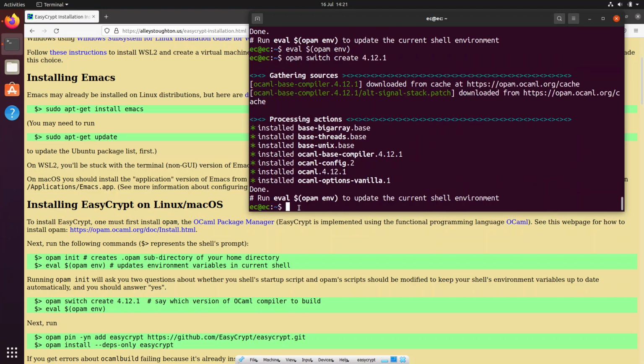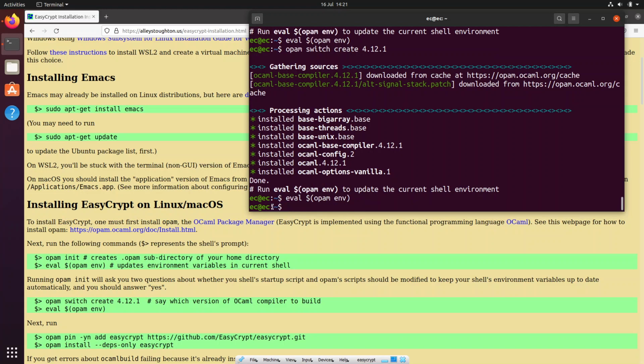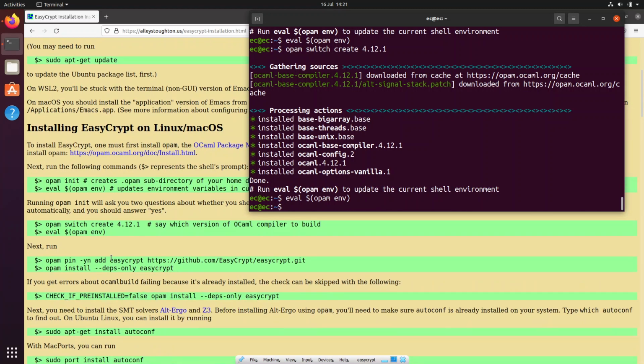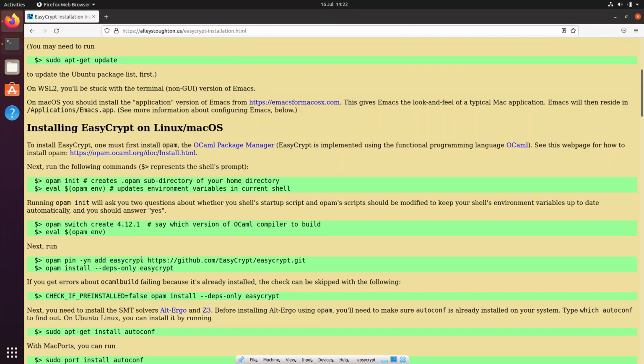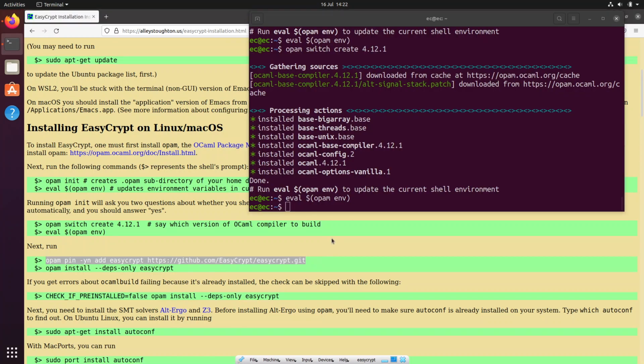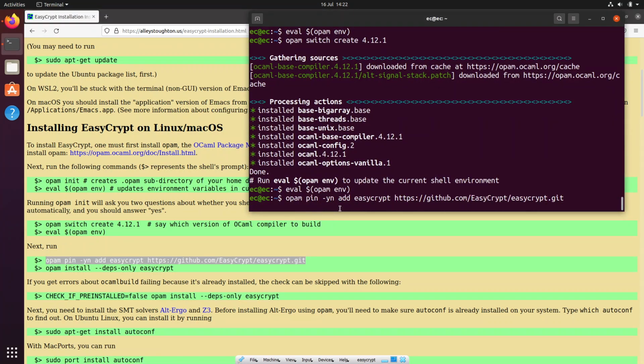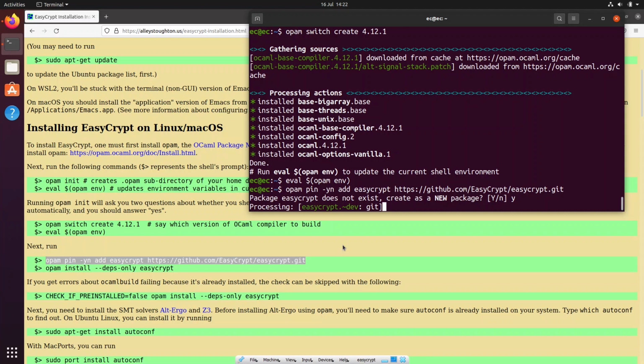Okay, so the correct version of OCaml is also installed. This command took a fair amount of time, so I would request you to be patient when you're doing this. And again, we have to do eval opam env, as is mentioned in the instructions. Okay, now we can install EasyCrypt, and for that we need to grab this URL and we have to pin it, opam pin, and then we have to create it as a new package, which it did by default, so we didn't really have to do much there.